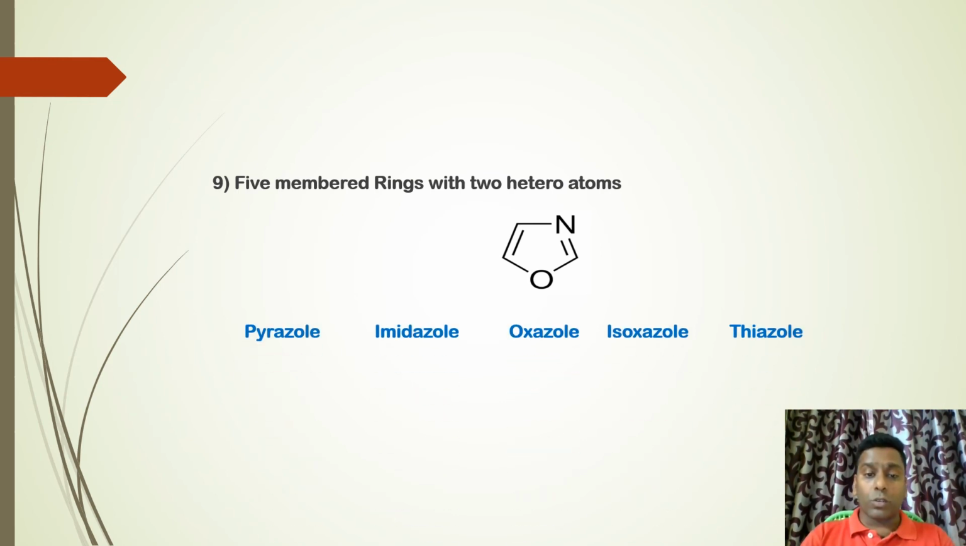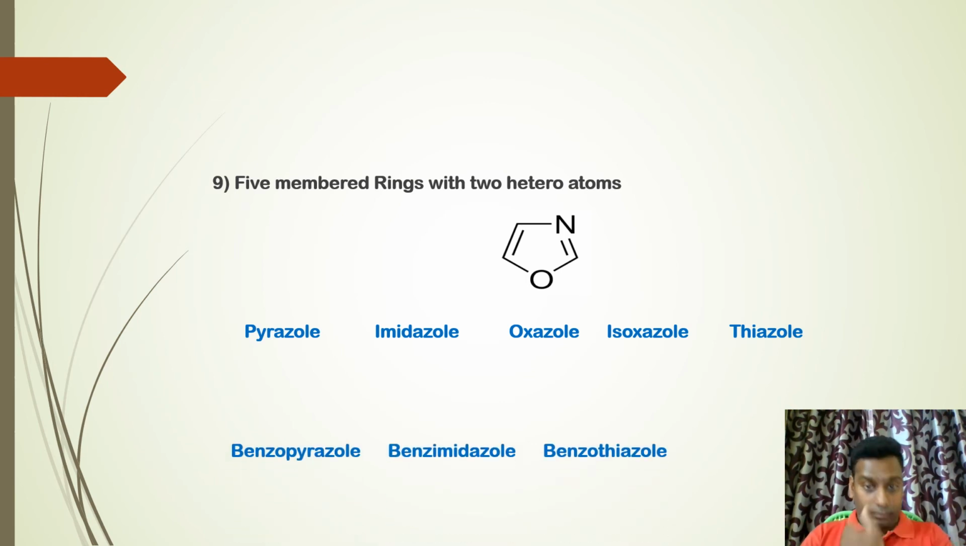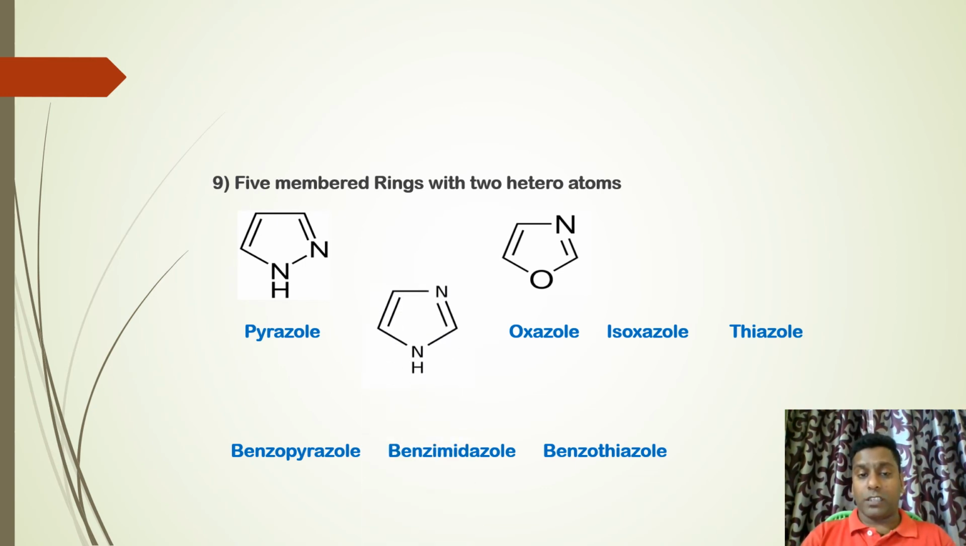These are the examples: pyrazole, imidazole, oxazole, isoxazole, and thiazole. Benzopyrazole, benzimidazole, benzothiazole, where imidazole is fused to benzene, pyrazole is also fused to benzene, and thiazole is also fused to benzene to give bicyclic ring structures. And these are the drug compounds. Pyrazole, a 5-membered ring with 2 nitrogens. Imidazole, a 5-membered ring with 2 nitrogens, and the difference is the relative positions of the nitrogens. In pyrazole it is 1 and 2, in imidazole it is 1 and 3.